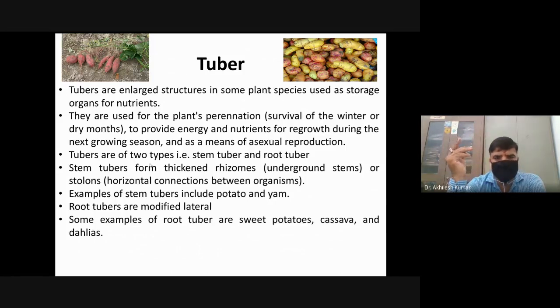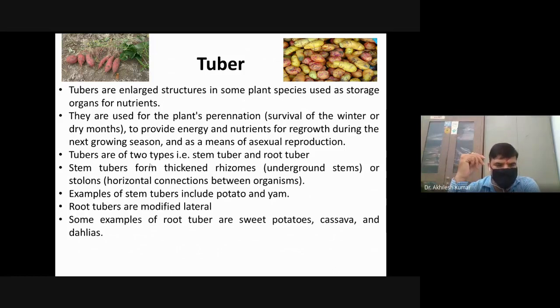A stem tuber forms from a thickened rhizome, that is an underground stem, or stolons, as you have already learned about rhizomes and stolons earlier during this lecture.